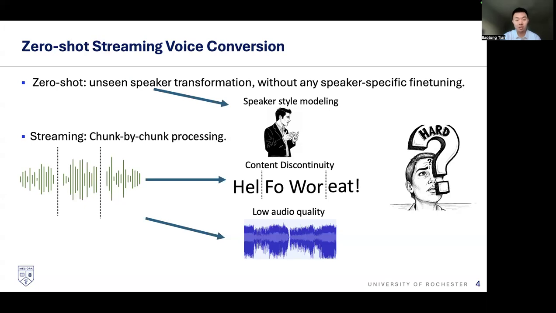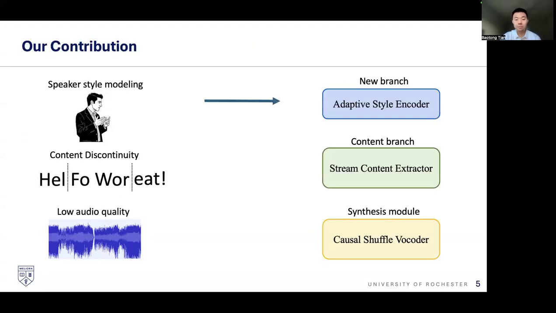These are the three difficulties we're facing, and we have three corresponding architectural designs to help address the problem. First, for speaker style modeling, we're introducing a new branch called the adaptive style encoder.